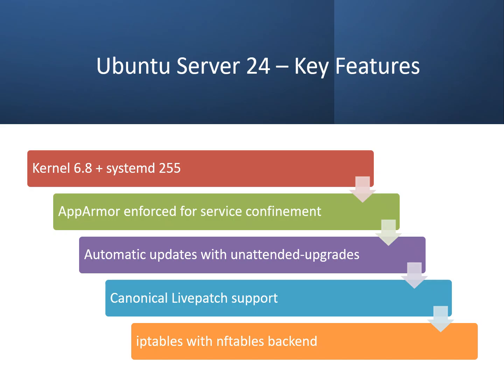Automatic updates: unattended-upgrades is enabled by default. This ensures security patches are automatically downloaded and applied. Canonical also offers Livepatch with Ubuntu Pro, which allows critical kernel patches to be applied without rebooting.